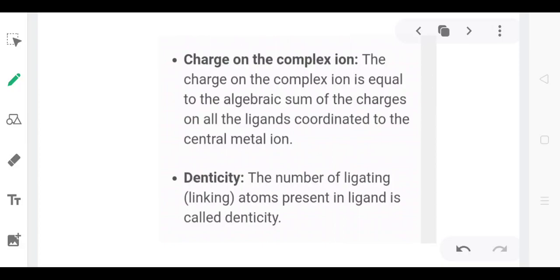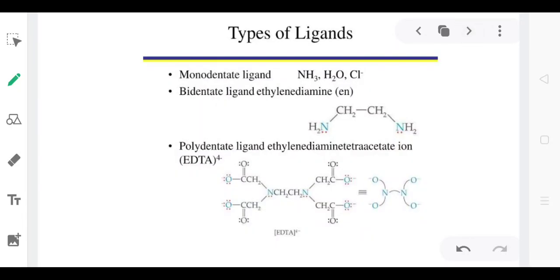Next is the charge on the complex ion. The charge on the complex ion is equal to the algebraic sum of the charges on all the ligands coordinated to the central metal ion. It is calculated by adding the charges algebraically. Next is denticity. The number of ligating atoms present in a ligand is called denticity. That is, in the ligand, the atoms which are directly attached to the metal give the denticity. If one atom is directly attached, it is 1, and if it is more than 1, then we have different numbers. Next is types of ligands.